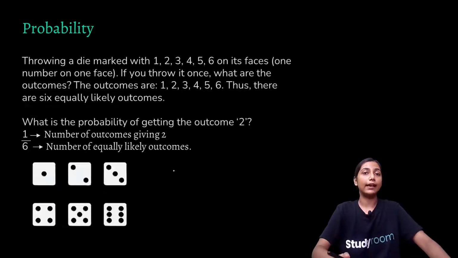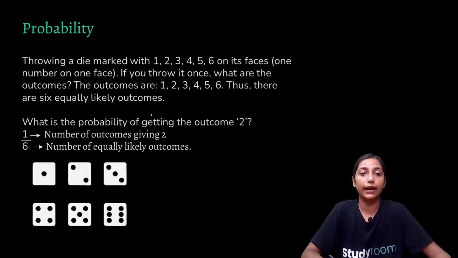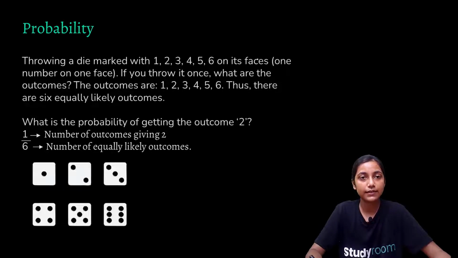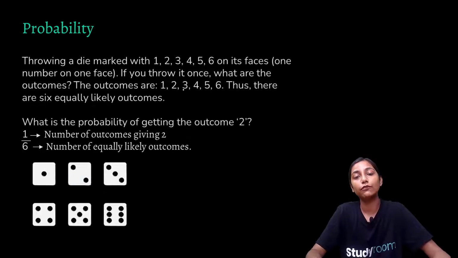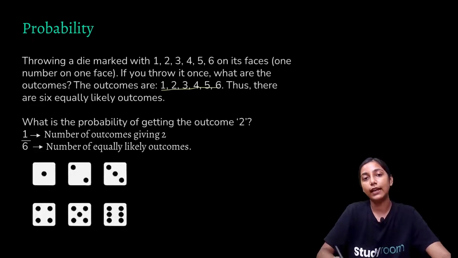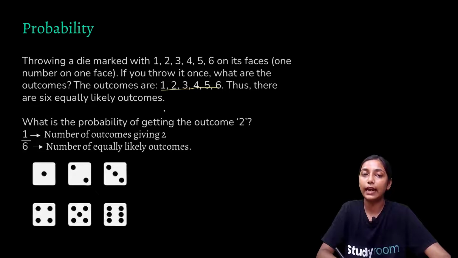Now it is time to throw a die. In this next one, we are throwing a die, and a die is marked 1, 2, 3, 4, 5 and 6 on its faces, one number on each face. Now if we throw it once, what are the outcomes? We know that when we throw a die only once, the outcomes can be 1, 2, 3, 4, 5 and 6, right? Thus there are 6 equally likely outcomes.